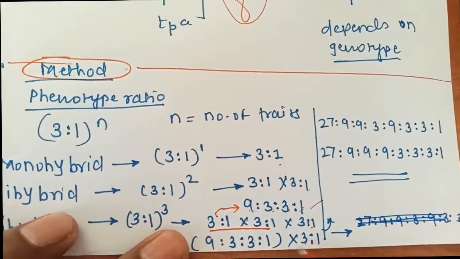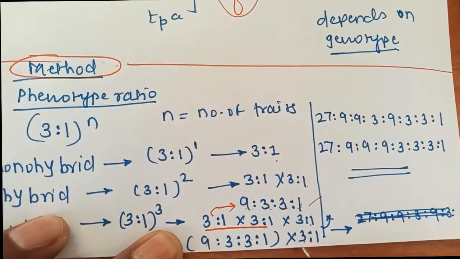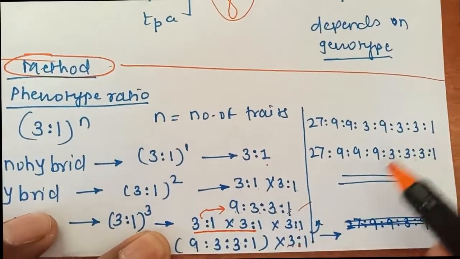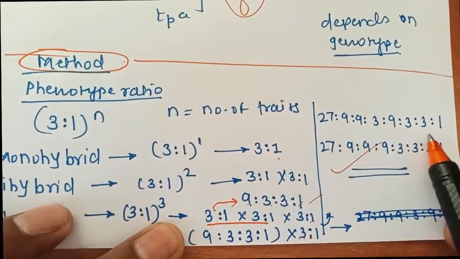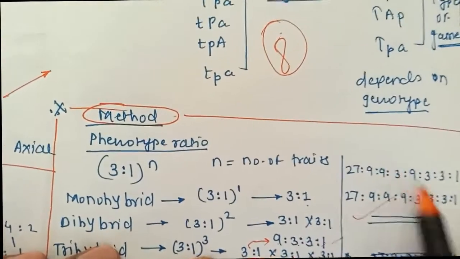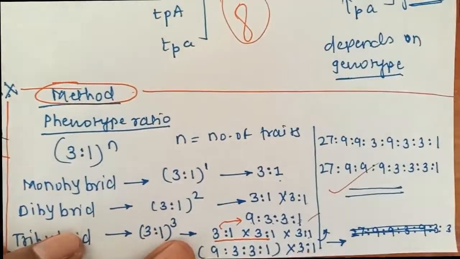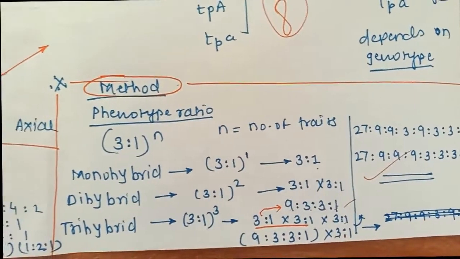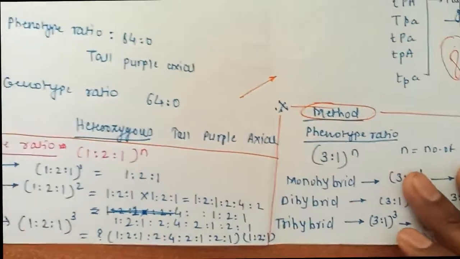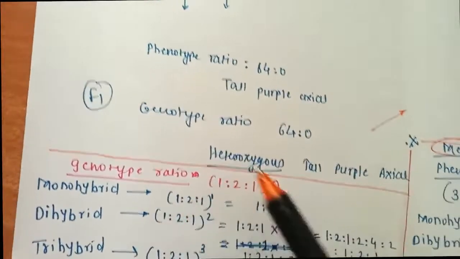Same thing. 3 into 9 is 27. 3 into 3 is 9. Again 3 into 3 is 9. 3 into 1 is 3. Again 1 into 9, 1 into 3, 1 into 3, 1 into 1. So this is what we got as the phenotypic ratio for the trihybrid cross. And now we can interchange it, take all the 9s together, all the 3s together, and 1. It looks good actually. So I hope you understood the phenotype ratio, how to find it for the mono, di and trihybrid cross between the plants. Next we'll study how we can find the genotype ratio.